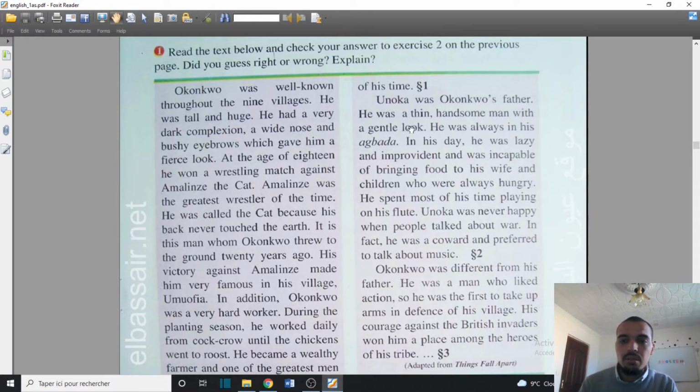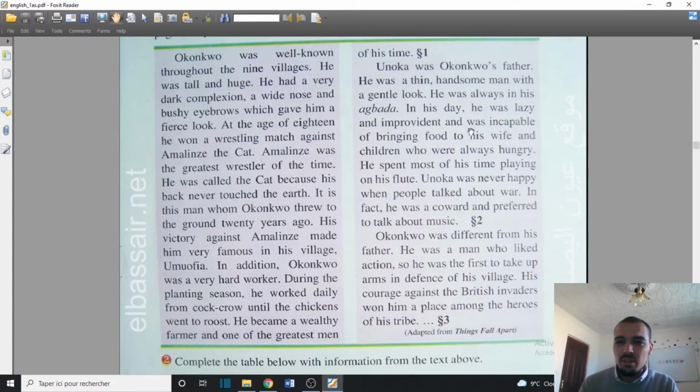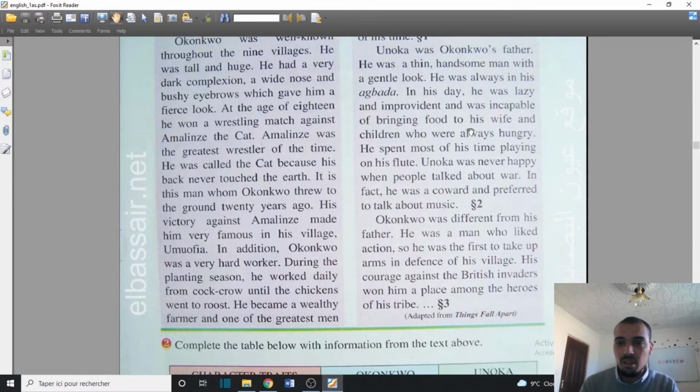And then coming to his father, he said he was thin. Thin means the opposite of fat. Handsome, this is the adjective used for males in general, or for men. I would like to say that for a man we cannot say beautiful. Generally don't say beautiful. Beautiful is used for women in general. So a handsome man with a gentle look. He is a gentleman.